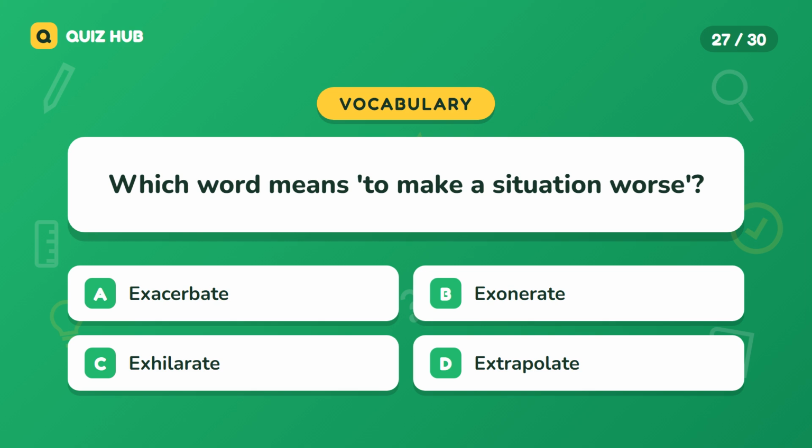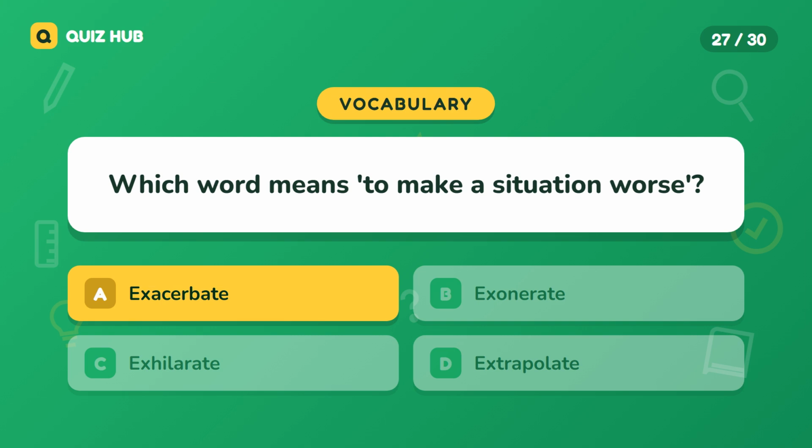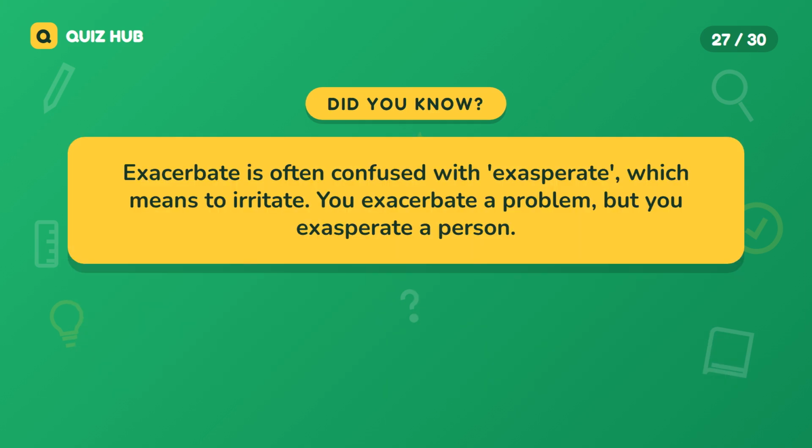Question 27. Which word means to make a situation worse? A. Exacerbate. B. Exonerate. C. Exhilarate. D. Extrapolate. The correct answer is exacerbate. Exacerbate is often confused with exasperate, which means to irritate. You exacerbate a problem, but you exasperate a person.